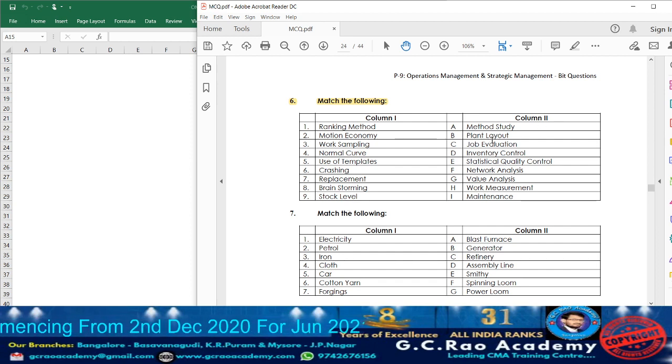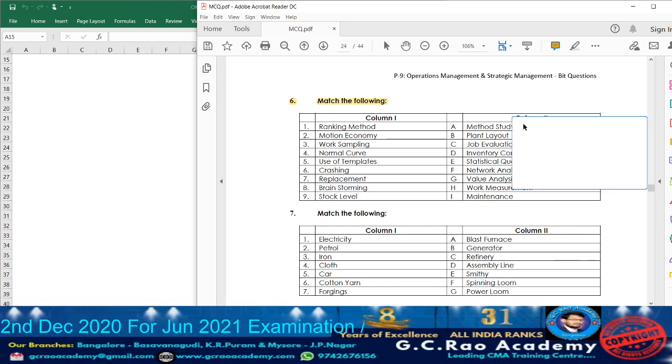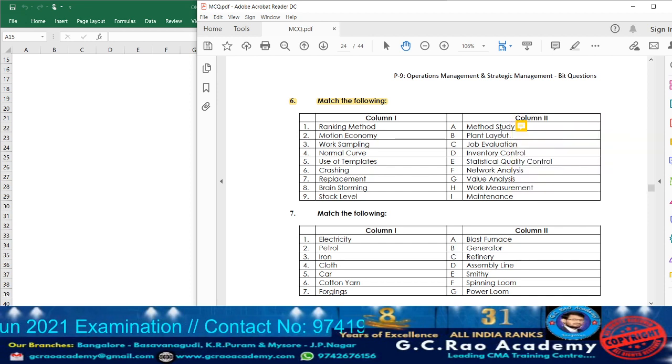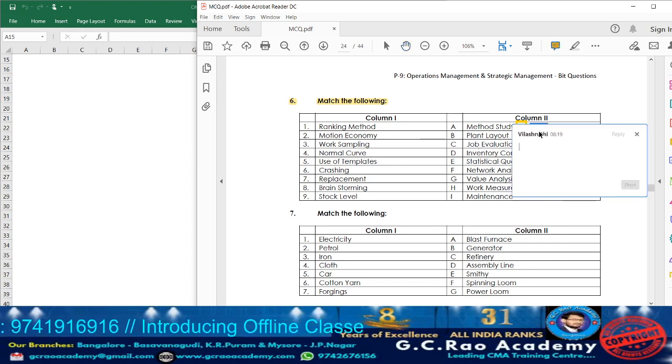Point number 8, they have given method study. Method study, it is related to what? Motion economy. So accordingly, you can take down beside that point number 2. For method study, motion study. Next, plant layout. In plant layout, what are they going to do? They are going to use the templates. So accordingly, against plant layout, you can consider point number 5.